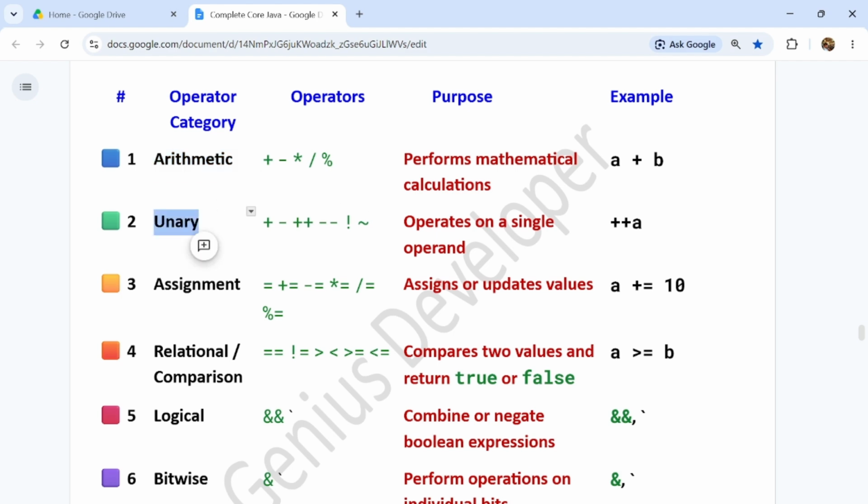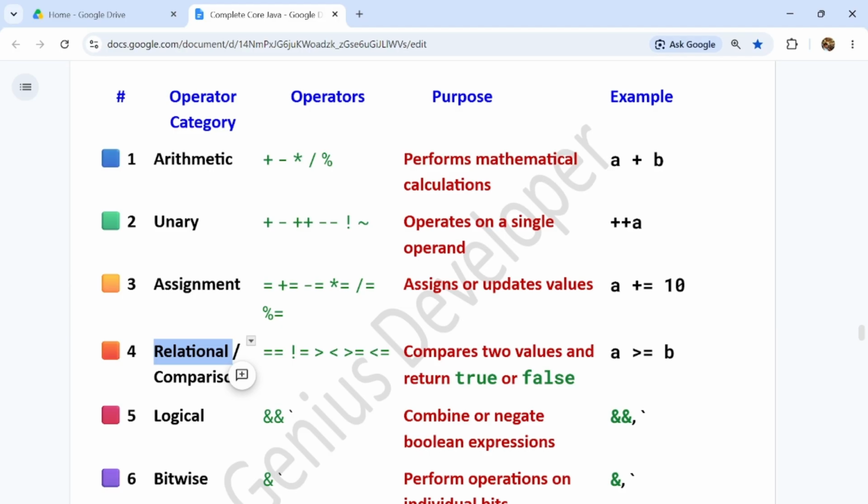Unary operator operates on a single operand. This is also mathematical, like a plus plus, increment or decrement operator. And assignment is just to assign or update the value, like equal, plus equal, minus equal. So sometimes it assigns, sometimes it updates and assigns, guys. Like a plus equal to 10, it will update by 10 and then assign like that.